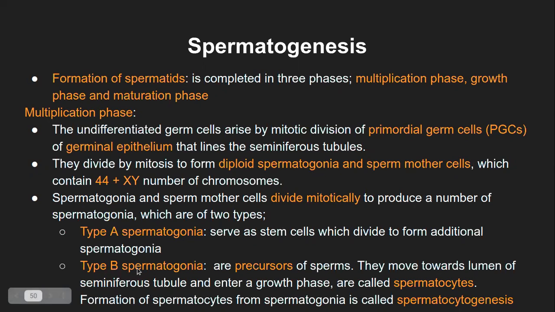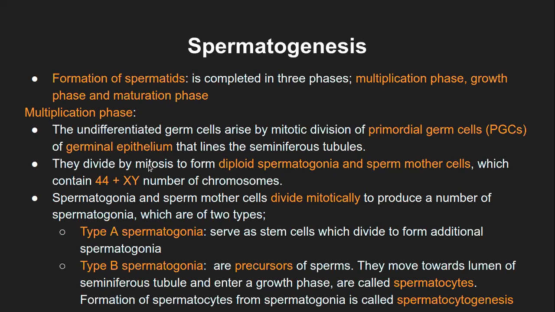And at the end you can say the type B spermatogonia, because they are precursors to sperm cells, are actually the sperm mother cell. If that is convenient for you, you can say that, because there is no difference as such in these types of cells. The reason is that it is a mitotic division.